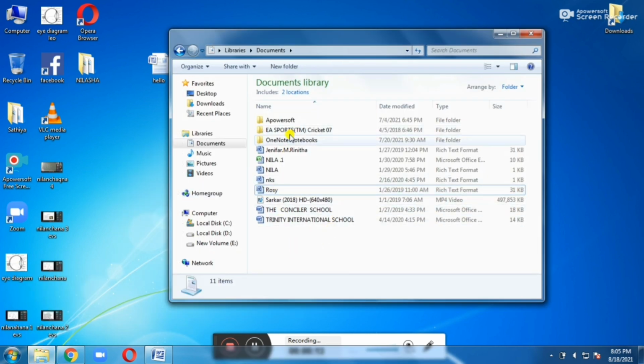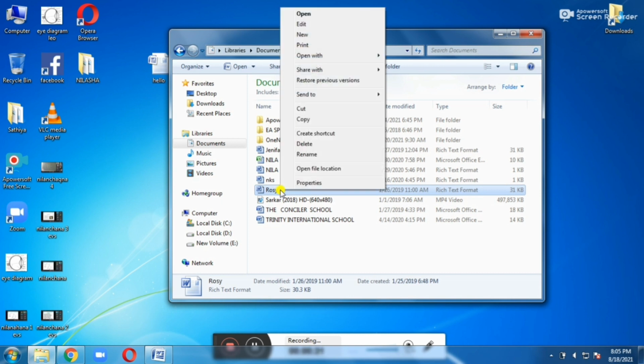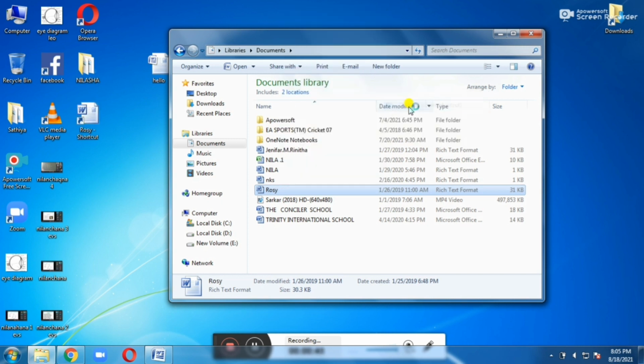Here I am having more files, but I am going to create a shortcut for this file, named as row C. For creating a shortcut we have to right click on this file and then select the send to option. The submenu will appear. In that menu we can choose the desktop create shortcut option. Now I am clicking the desktop create shortcut option.